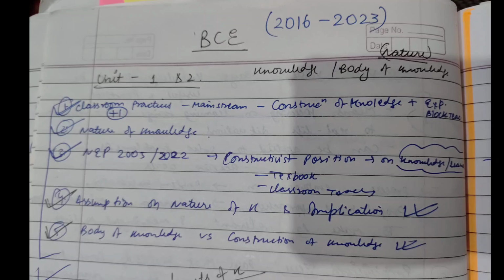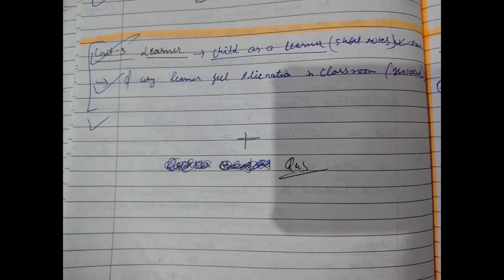Now moving on to the unit 3 of learner. As you can see, one question has come from this unit. Why does a learner feel alienation in the classroom? Alienation means isolated. So this question comes. This is a very general question. Also I will provide notes on this question.